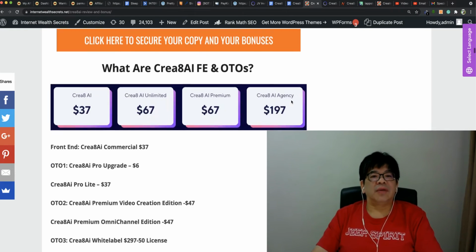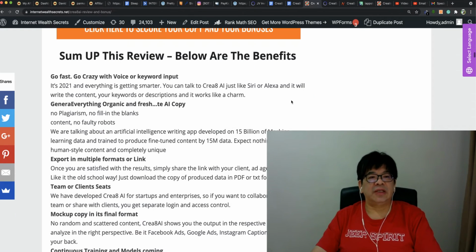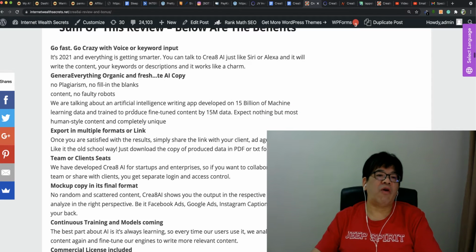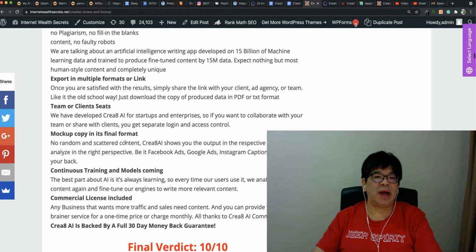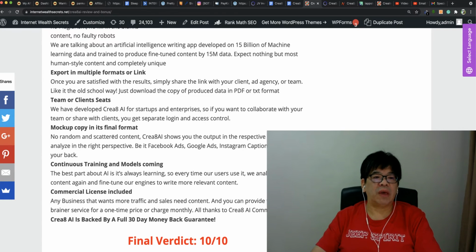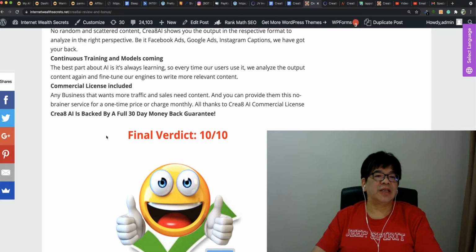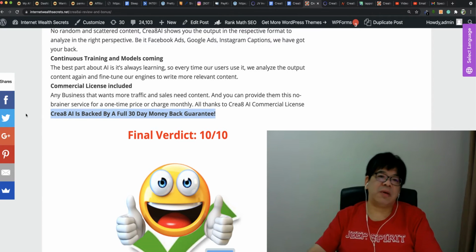So there are a couple of things here that sum up the benefits: it is fast, with crazy revisions from keyword input. It generates everything organic and fresh. The AI copy is fresh and can be exported in multiple formats. A team or client can sit and mock up copy. It has continued training and models, a commercial license is included, and Crea8AI is also backed by a 30 days money back guarantee.